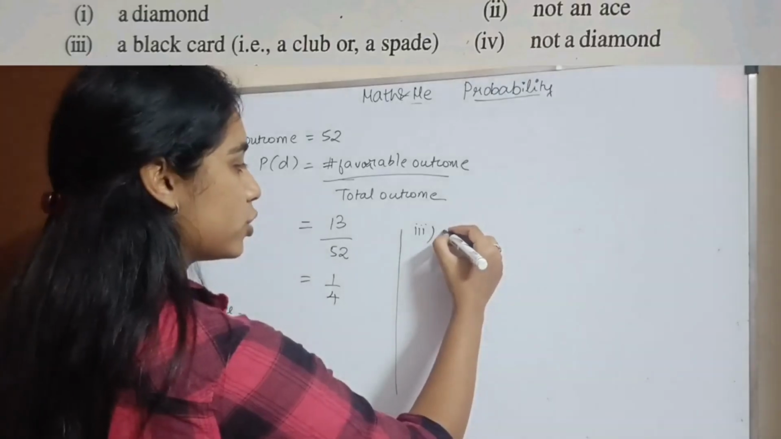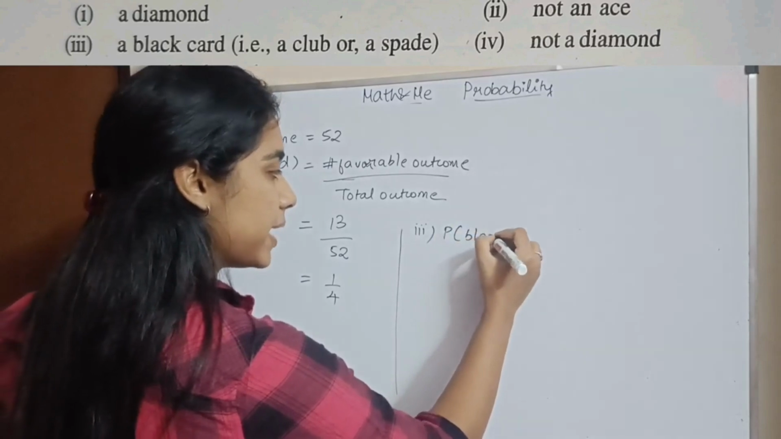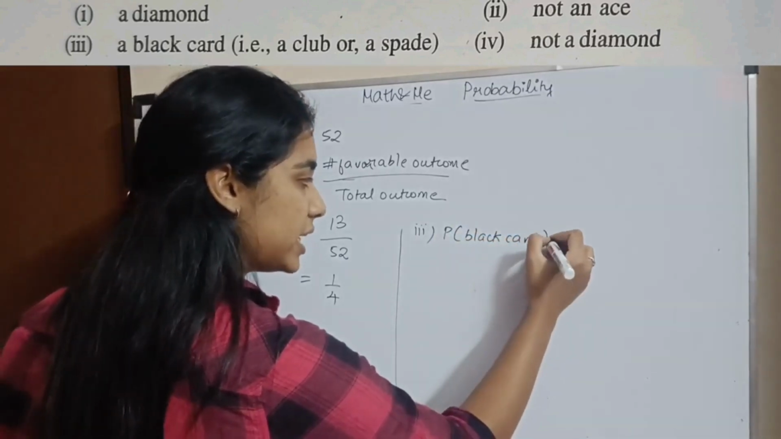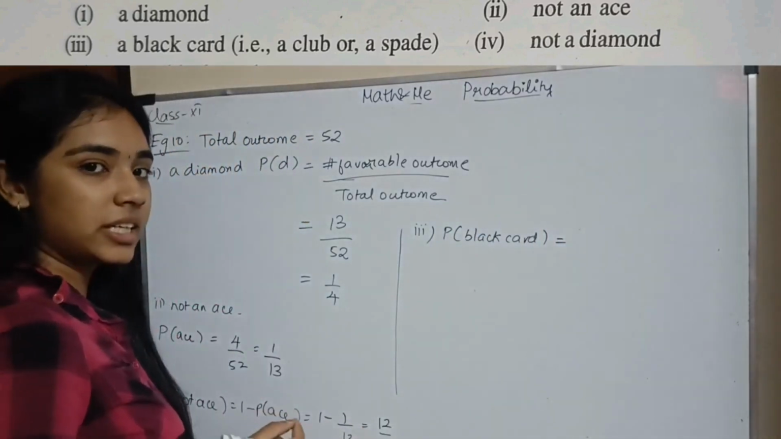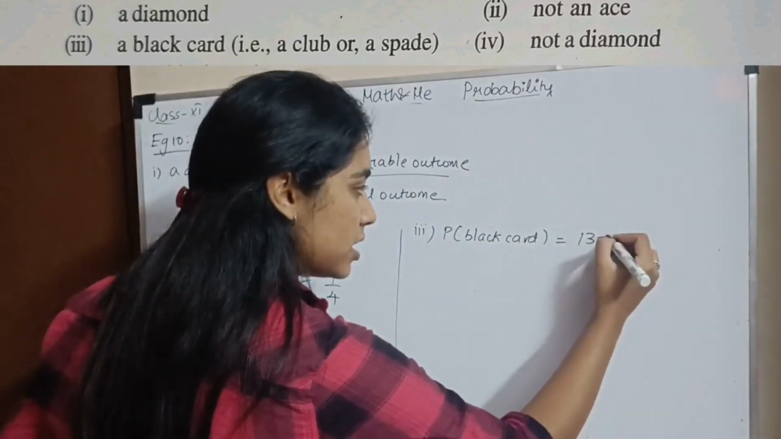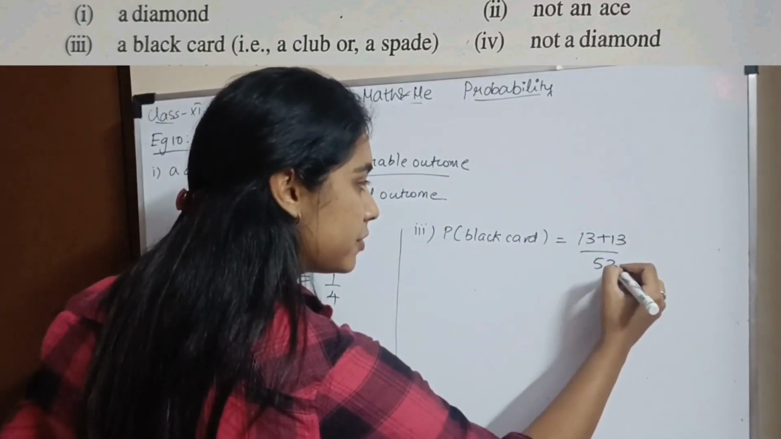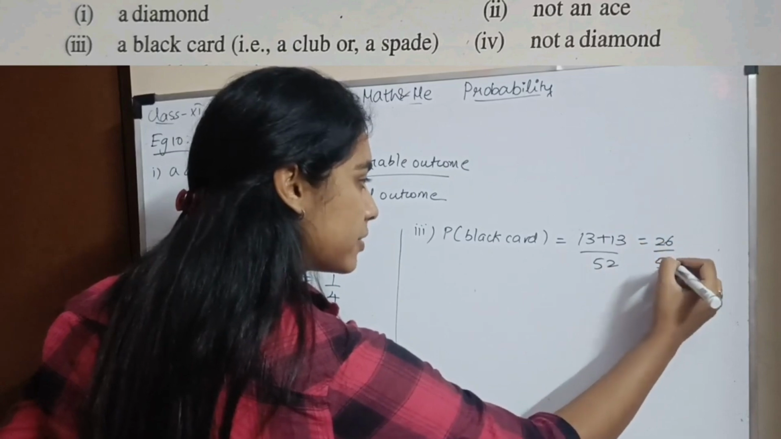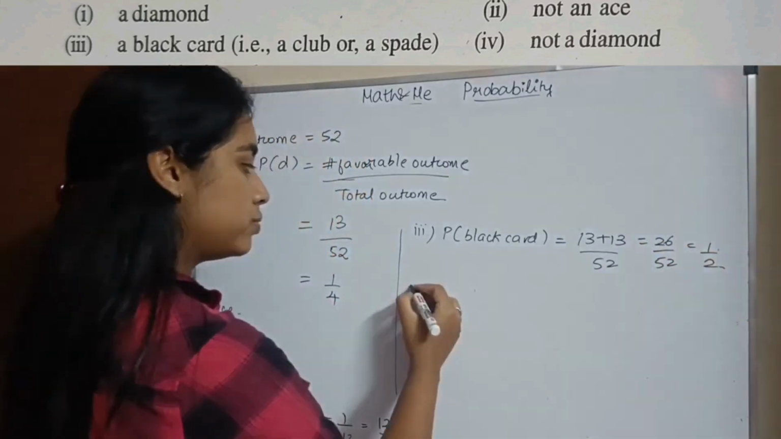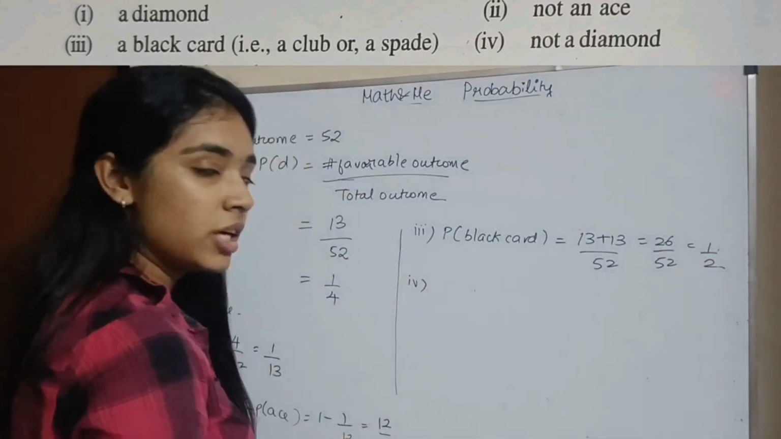Next subsection. A black card, club இல்ல spade. So black cardனா எவ்வளவு இருக்கு? Probability of a black card will be 13 plus 13. You have 13 spades and 13 clubs. So you have 13 plus 13 divided by 52. So I'll have 26 divided by 52, which is 1 by 2. Okay, fourth subsection, not a diamond.